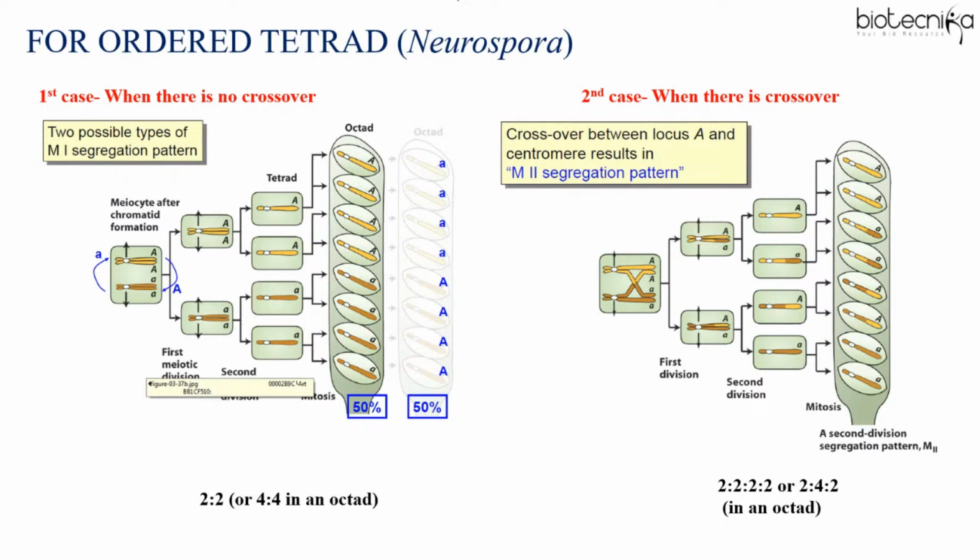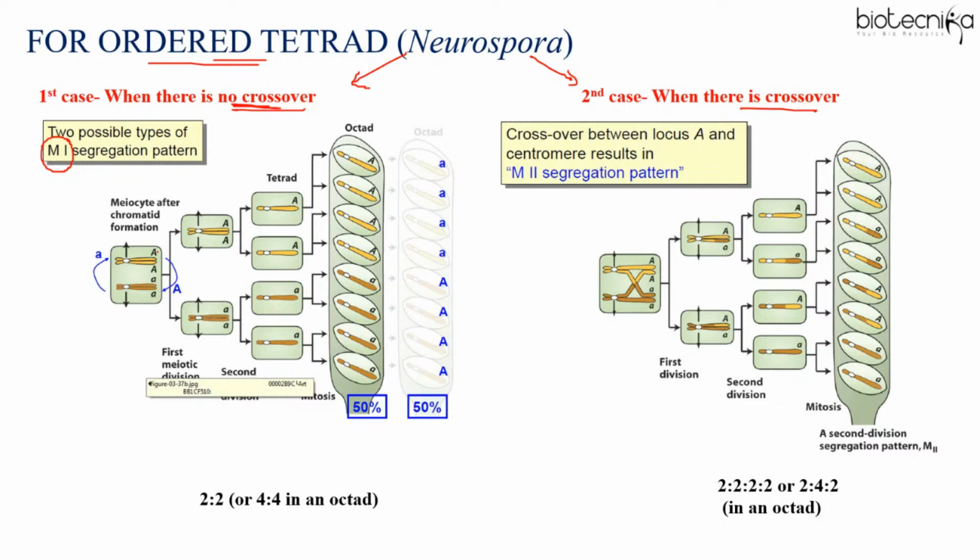Now, when you talk about ordered tetrad, you have to consider two cases. You can remember this in terms of a flowchart: one, when there is no crossing over, and second, when there is crossing over. Remember, when there is no crossing over, the segregation of the chromosomes occurs in meiosis 1.